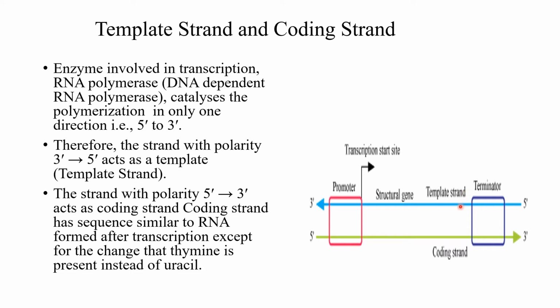The strand with 5' to 3' acts as the coding strand. It has a sequence similar to the RNA formed after transcription, except that thymine is present instead of uracil. Already you know, in DNA thymine is present, in RNA it is uracil.